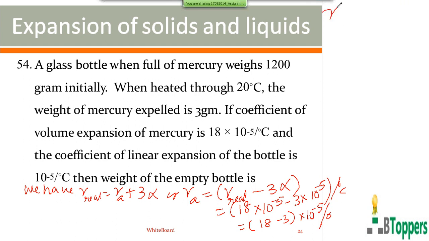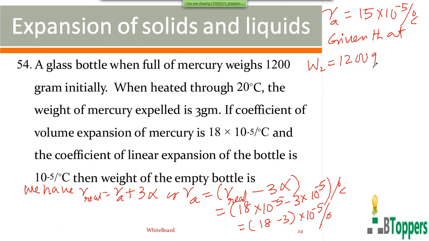So you get the volume coefficient of apparent expansion of the liquid. You'll get 15 into 10 power minus 5 per degree centigrade. So you are given that the total mass of the bottle and liquid before heating is 1200 grams. You are asked to find the mass of the empty bottle, as I discussed in the earlier example and also in theory. Mass of the empty bottle will be denoted by W1, which you are asked to calculate.